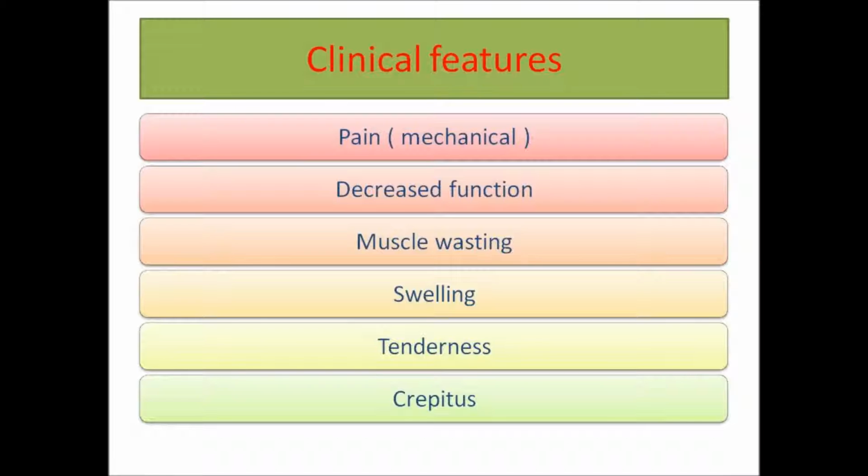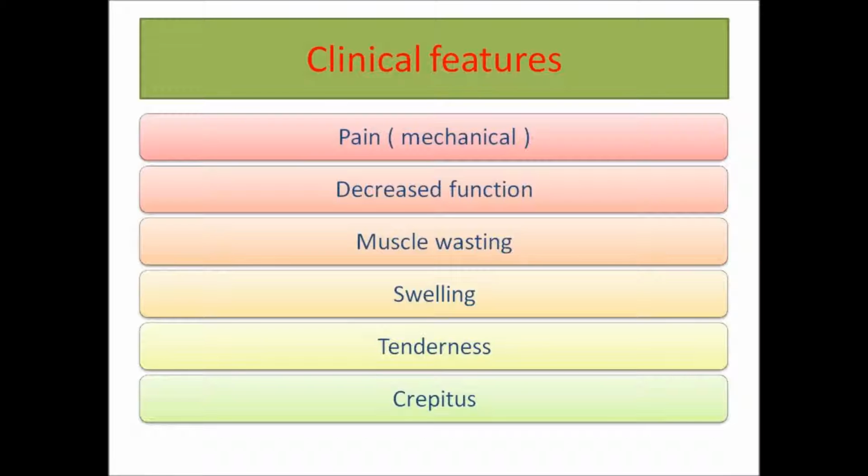This will result in muscle wasting because of the disuse of the muscle. They will waste with time, and this is highly seen at the quadriceps in case of knee osteoarthritis.